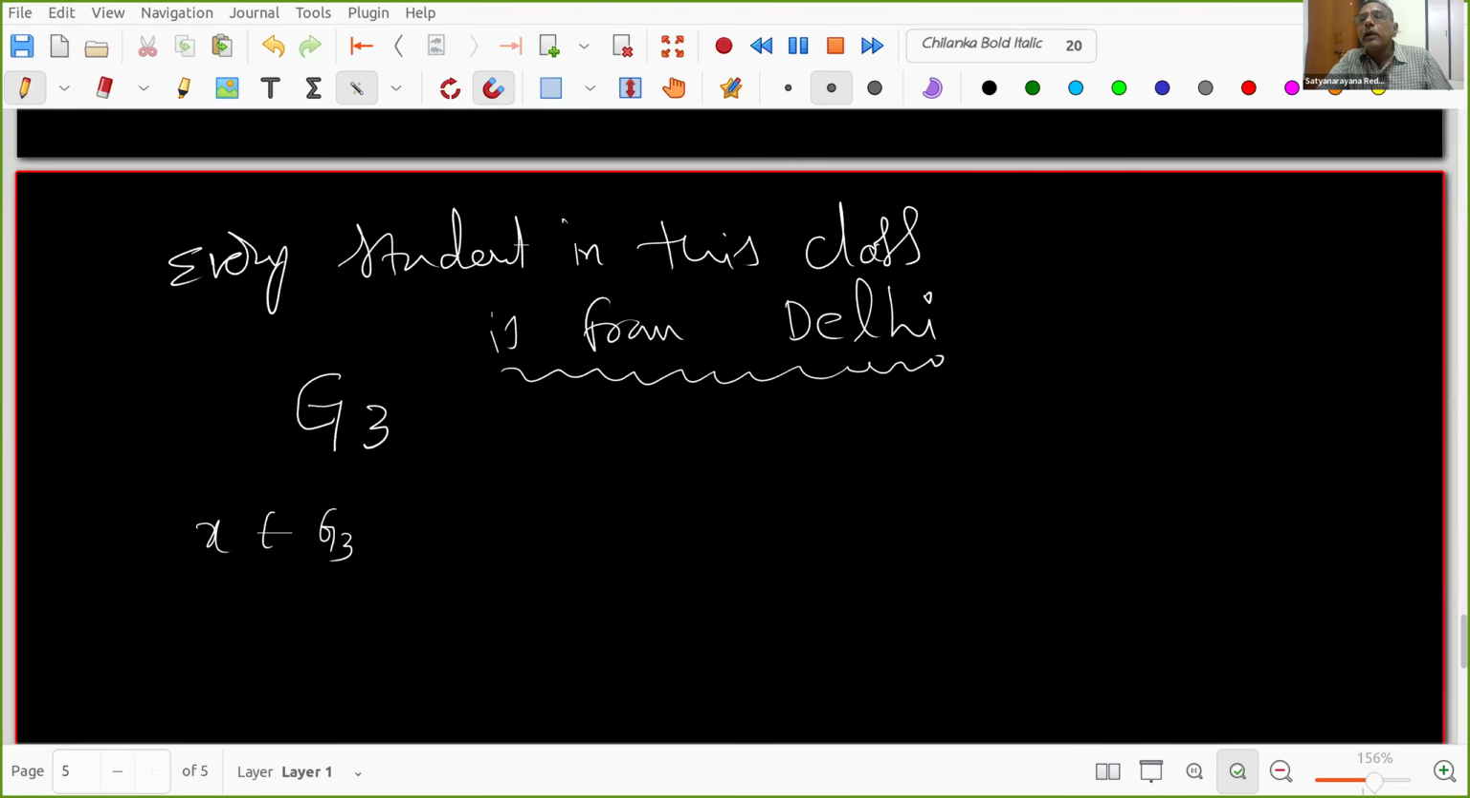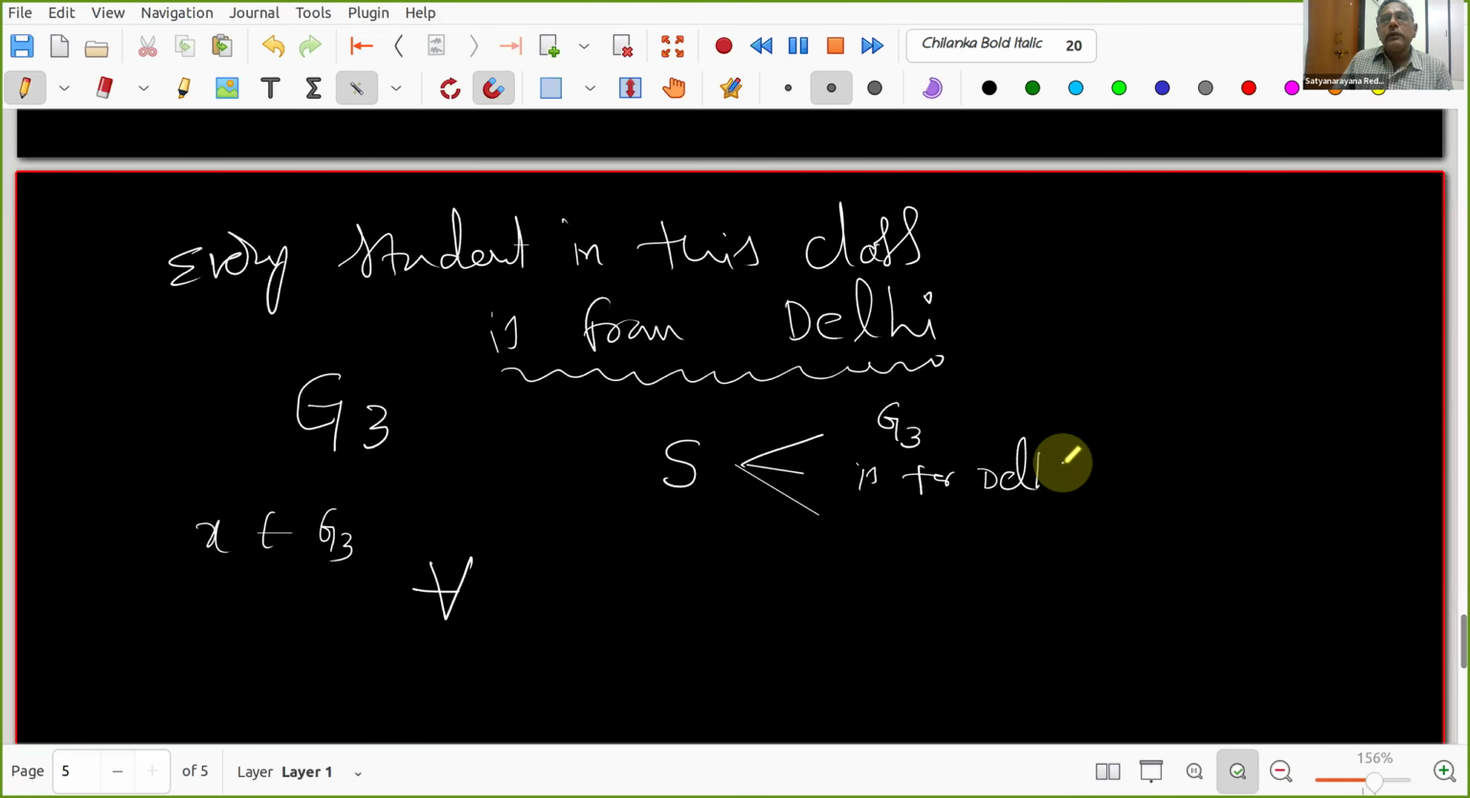Shivam Kumar, room number 4. Sir, for all x. For all x, okay, good. So "for all" is the quantifier, right? So in this statement there are 3 things: one is the set, G3 is the set, and the property is "is from Delhi". And there is a quantifier, which is "for all". Okay, so this is my statement.